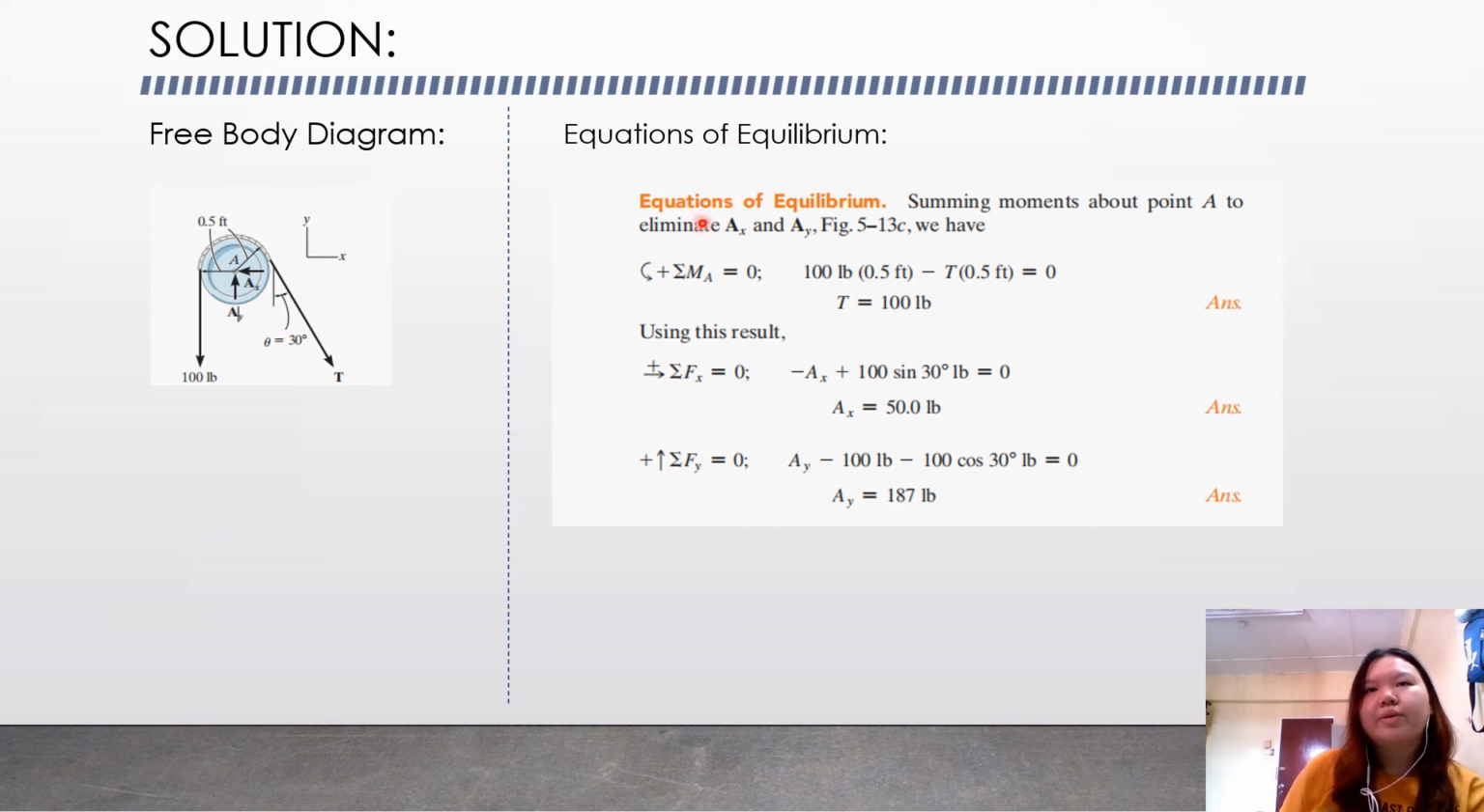For the equations of equilibrium, we will sum all the moments about point A to eliminate Ax and Ay, and we have total of MA equal to 0. So we insert the data, and we can get tension equal to 100 lb. Using this result, total Fx equal to 0, and we can find Ax equal to 50, and then total Fy equal to 0, we can find Ay is equal to 187. That's all.